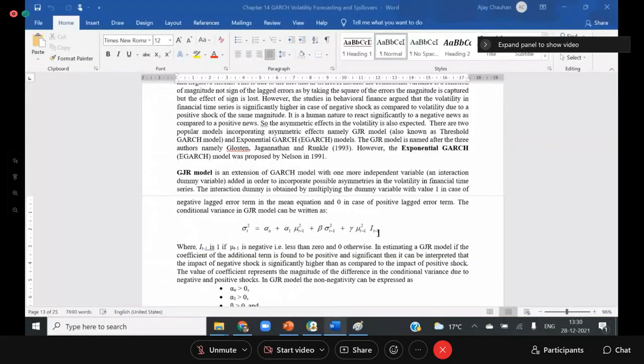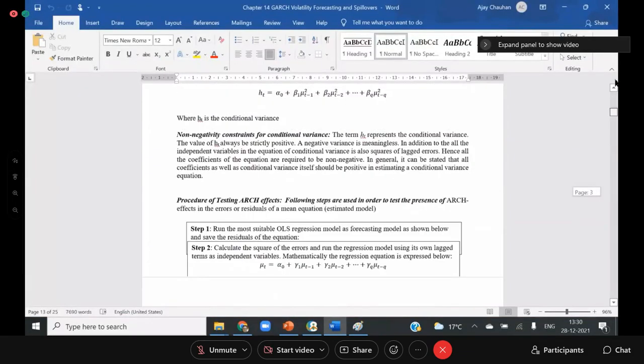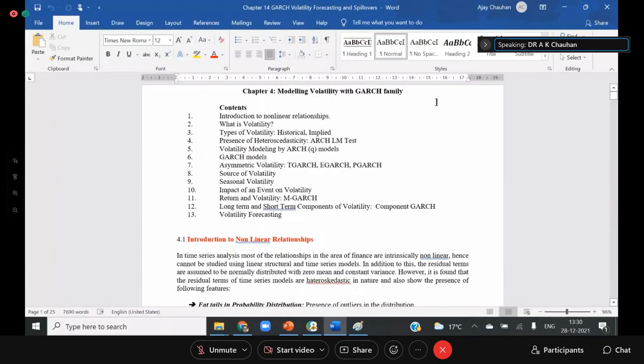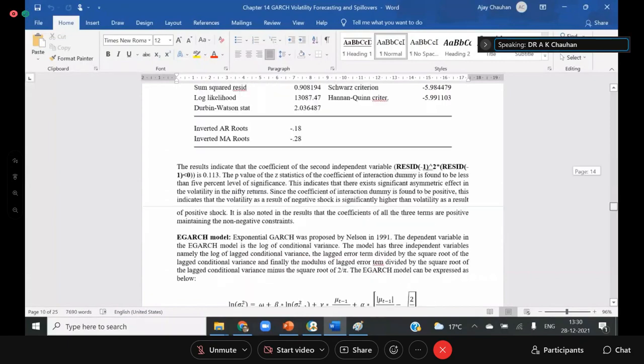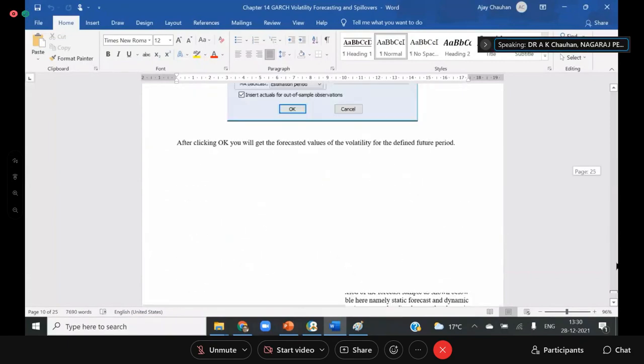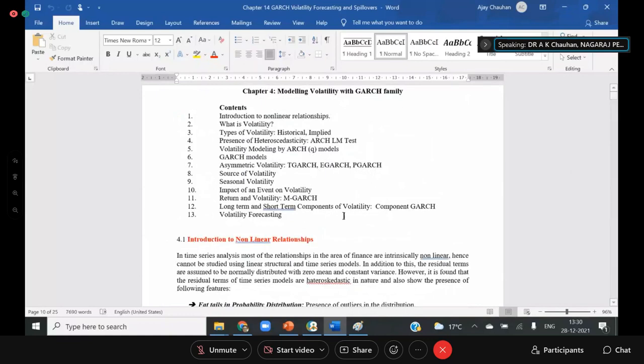So actually, this is the chapter modeling volatility with GARCH family. I wrote this chapter. It is 25 pages, so it is a very extensive chapter. This would be easy for us to understand, sir, practically. Thank you, sir.